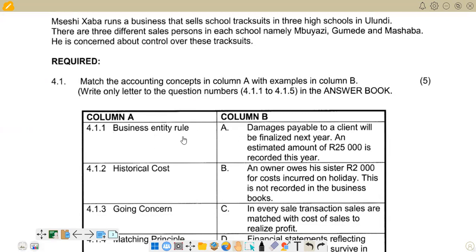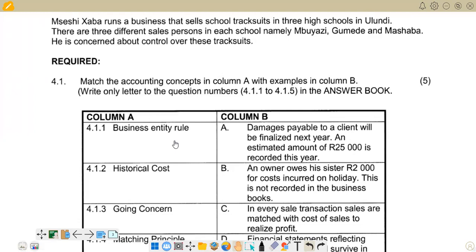Let's look at the first one: business entity rule. We can call it a business entity concept, or a business entity principle. Still the same, it means the same. So on the business entity rule, concept or principle, it explains that it requires each business to be treated separately from its owners for accounting purposes.